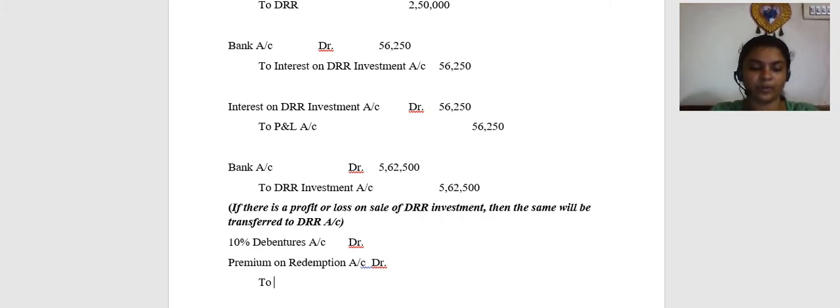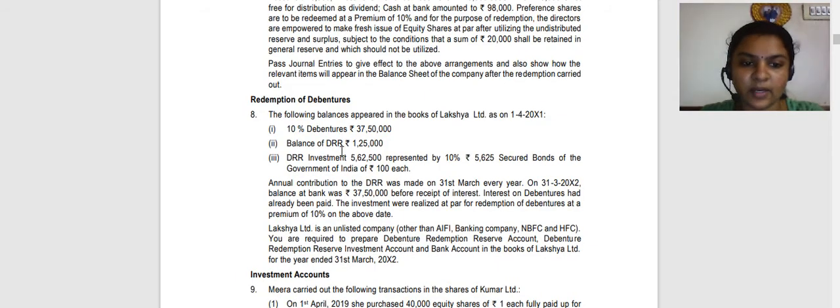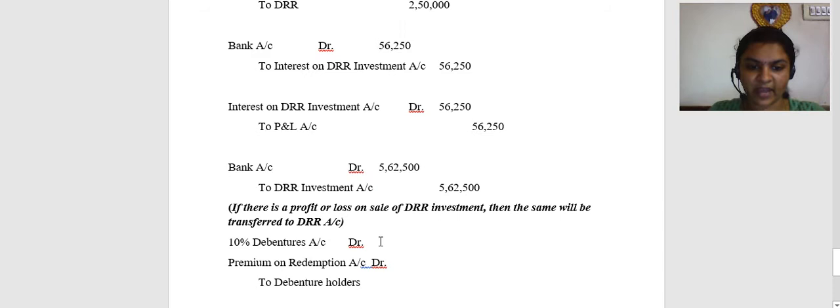To debenture holders. What will be the amounts? The amounts will be 10 percent debentures, 37,50,000.